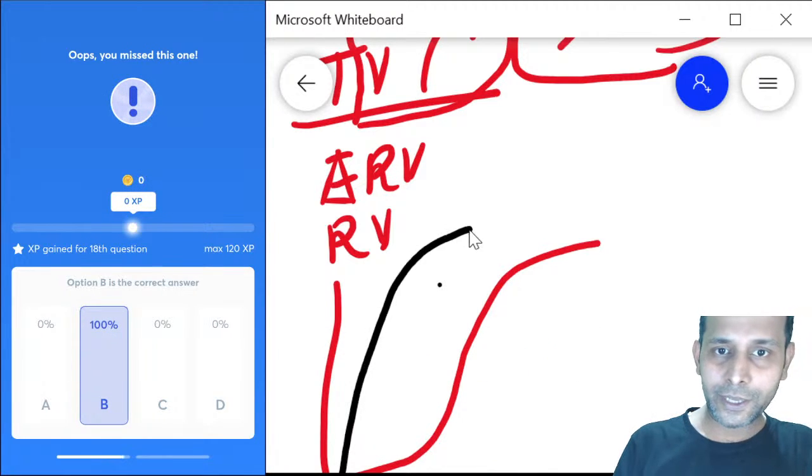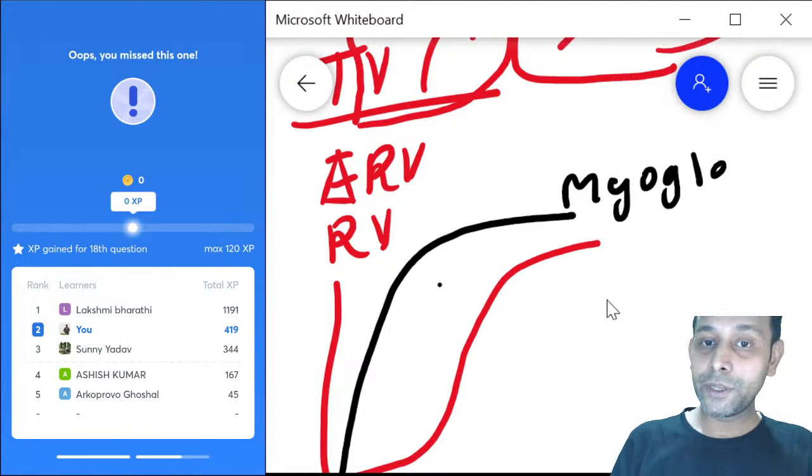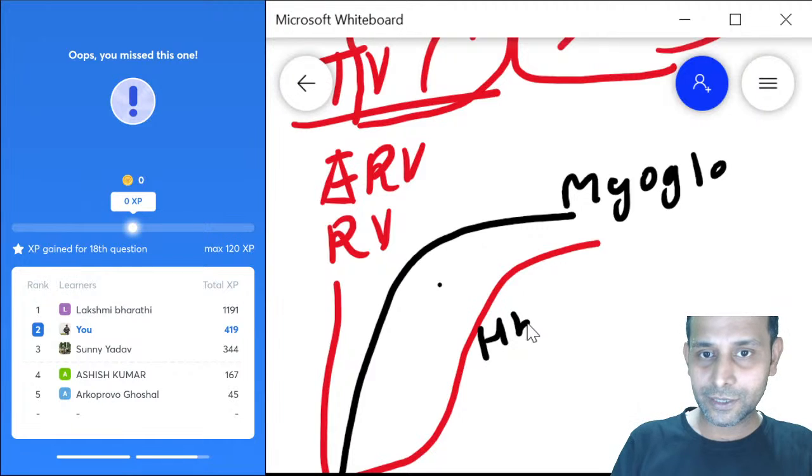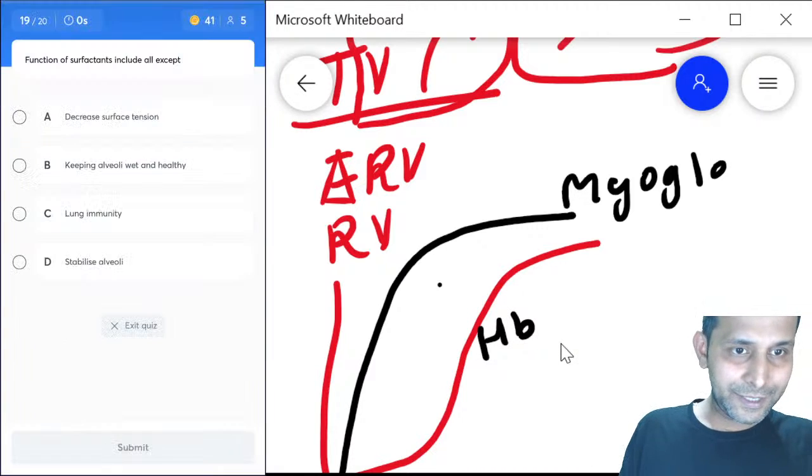Myoglobin curve is hyperbolic and hemoglobin is sigmoidal. Please remember, myoglobin is hyperbolic and hemoglobin is sigmoidal. So option B was the correct answer. That's great. Let us look at the next question here.